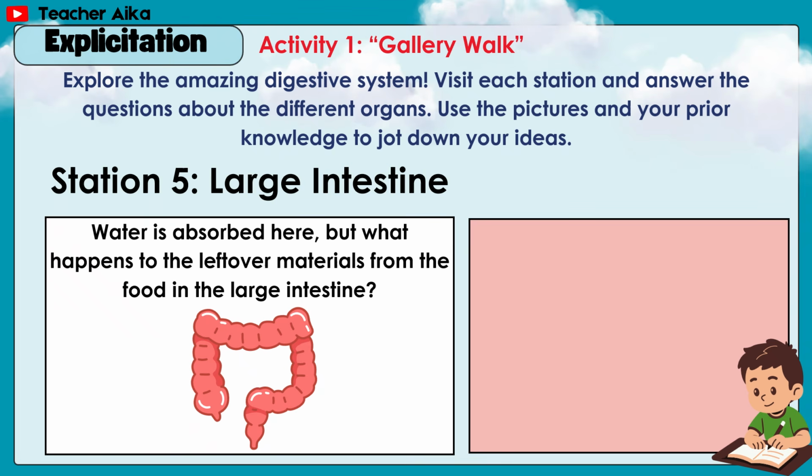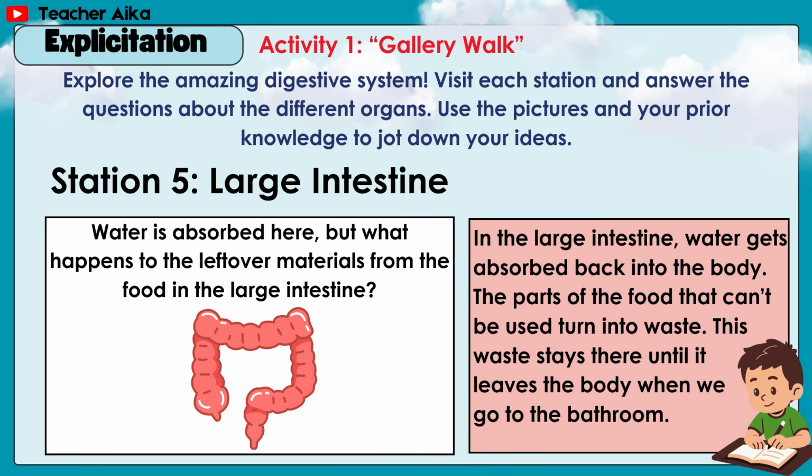Station 5, large intestine. Water is absorbed here. But what happens to the leftover materials from the food in the large intestine? In the large intestine, water gets absorbed back into the body. The parts of the food that can't be used turn into waste. This waste stays there until it leaves the body when we go to the bathroom.